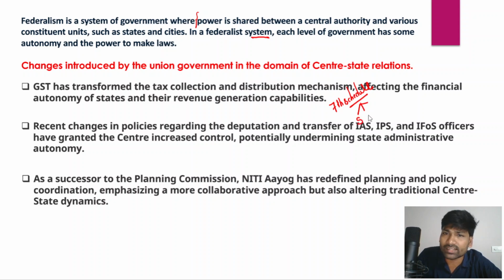So they are the state list, the concurrent list, and also the union list. In fact, the union Parliament has the power to make laws on subjects mentioned in the union list and concurrent list. And the state legislative assemblies have the power to make laws on subjects from the state list and even the concurrent list as well.